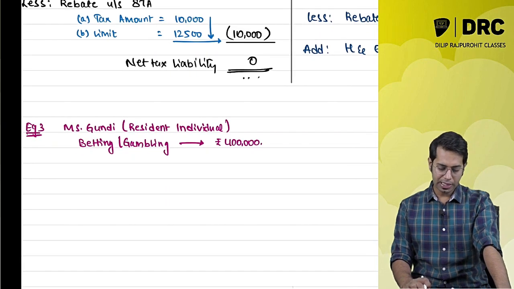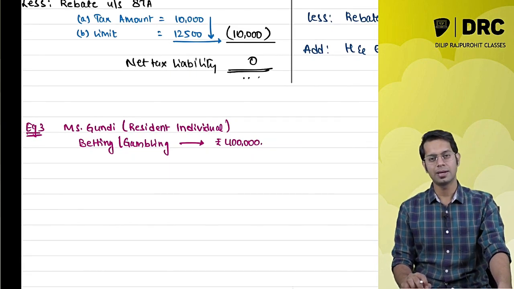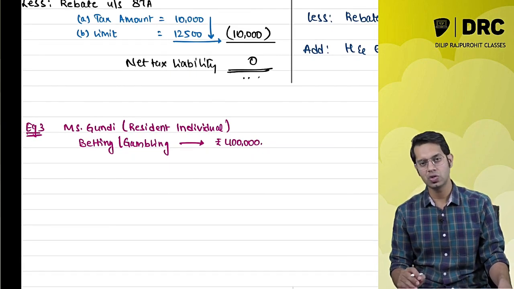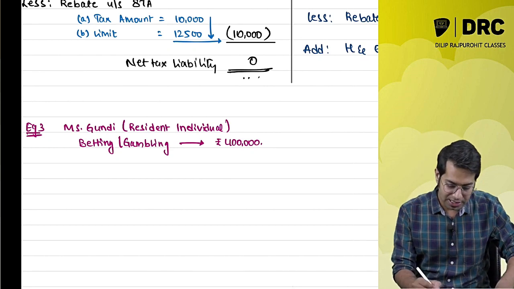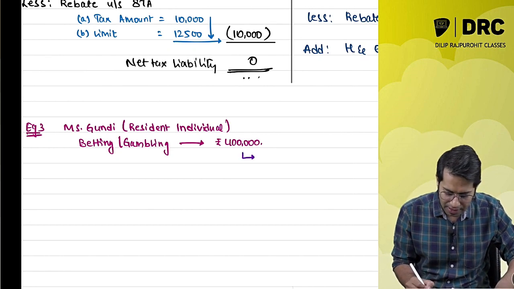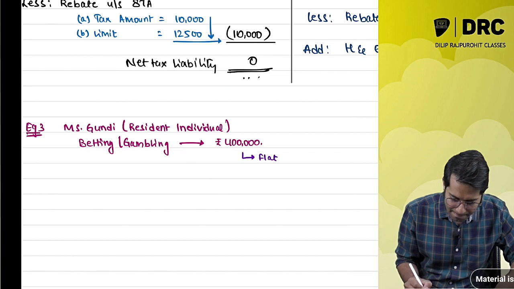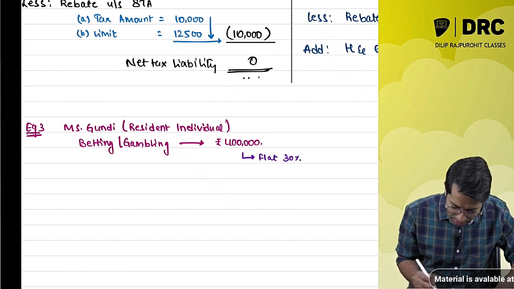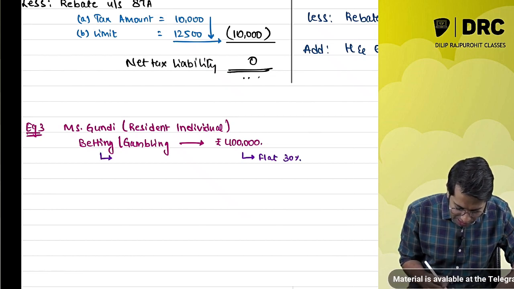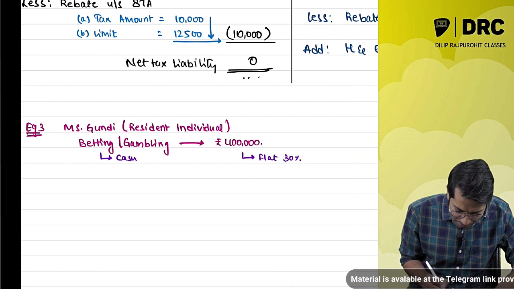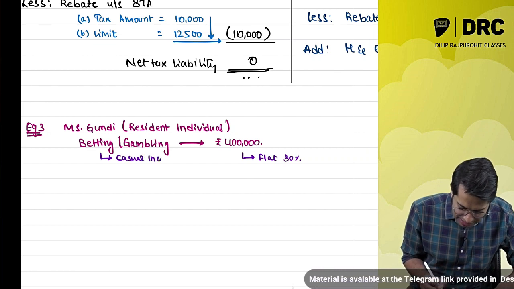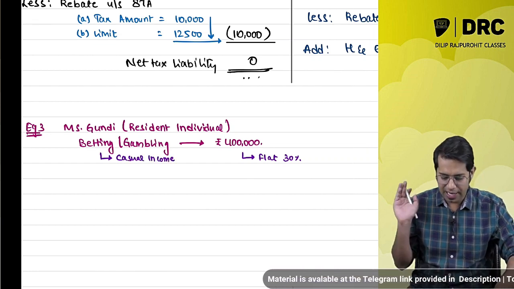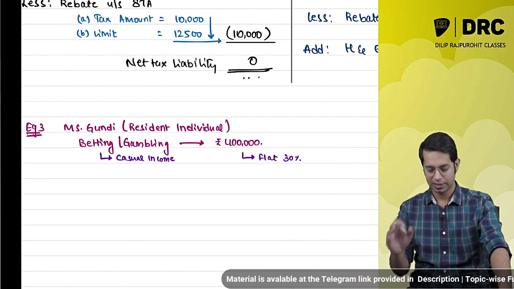Now we know that these betting and gambling activities come under casual income. So this is taxable at what rate? This is taxable at a flat 30%. Betting, gambling, lottery is casual income, and I have to pay the taxes at a flat rate of 30%.